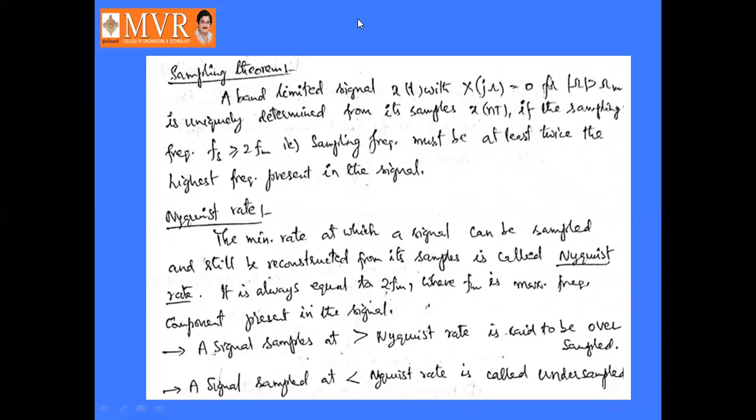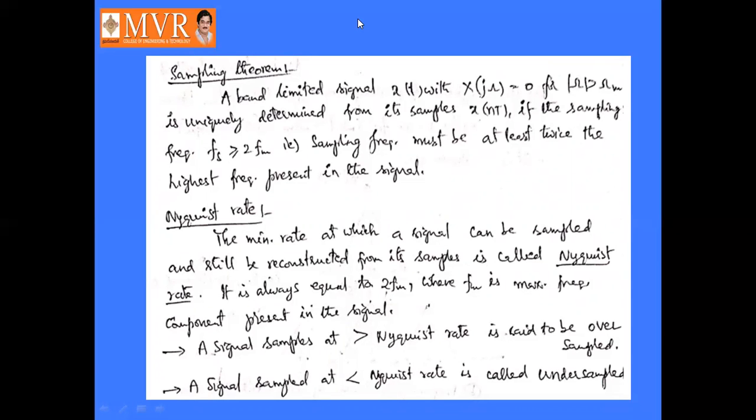Next, coming to the Nyquist rate. What is meant by Nyquist rate? It is nothing but the minimum rate. It is the minimum possible rate at which a signal can be sampled and still be reconstructed from its samples.